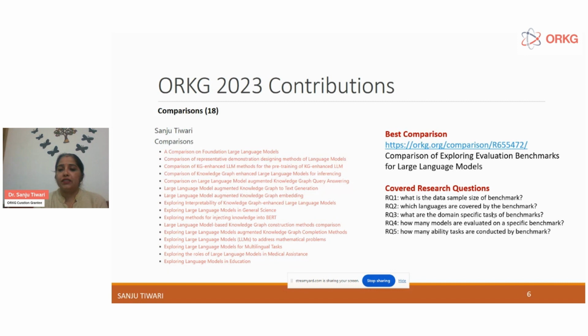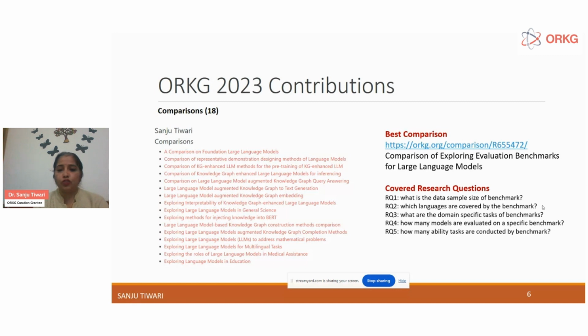This comparison covers research questions like what is the data sample size of the benchmark, which languages are covered by the benchmark, what are the domain-specific tasks of the benchmark, how many models are evaluated on a specific benchmark, how many ability tasks are conducted by the benchmark, and many more research questions. These are some major and top covered research questions of this best presentation.